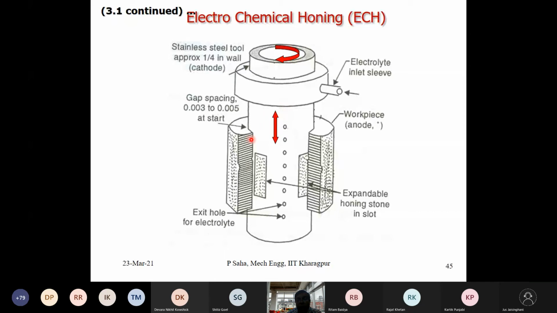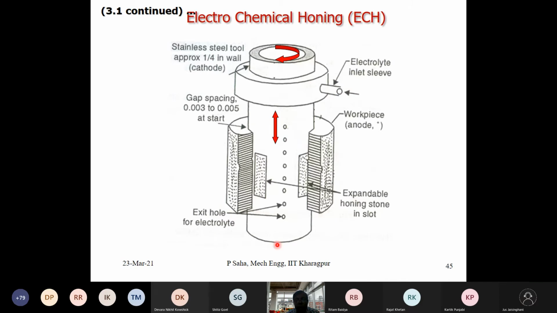My target is the internal surface of this cylinder. I want to hone it and get a very good finish. So this stainless steel tool is hollow inside.